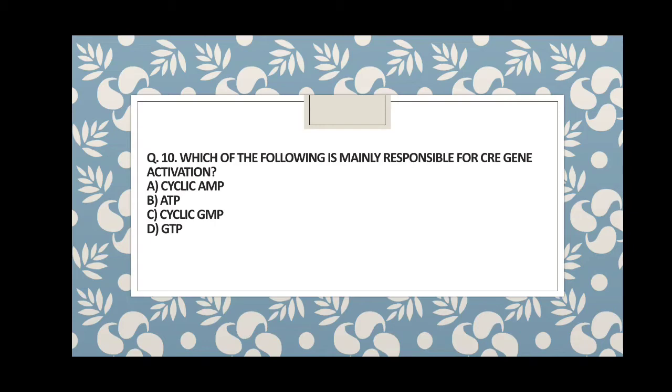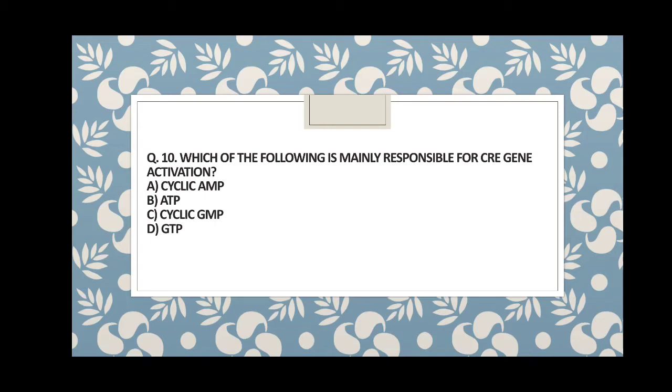Question 10. Which of the following is mainly responsible for CRE gene activation? So guys, which of the following secondary messengers is responsible for CREB protein regulation, or CRE gene activation? Here cAMP, ATP, cGMP and GTP. These four are options. Which one is correct?